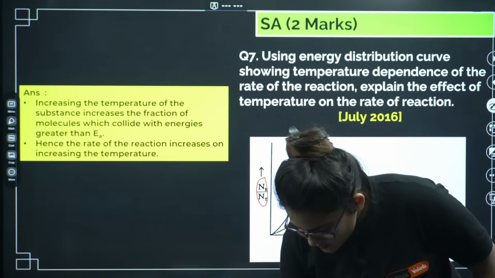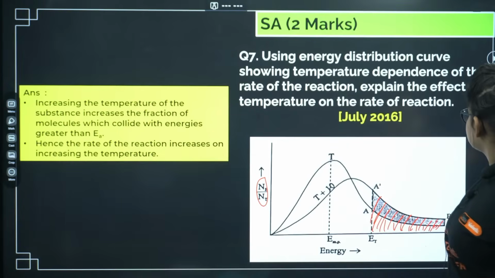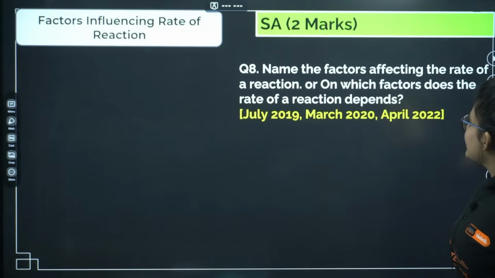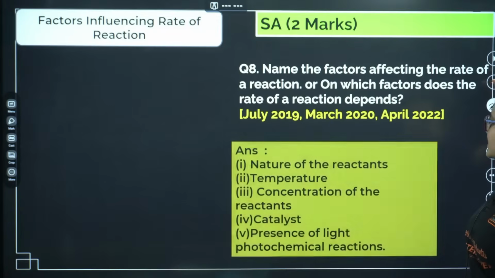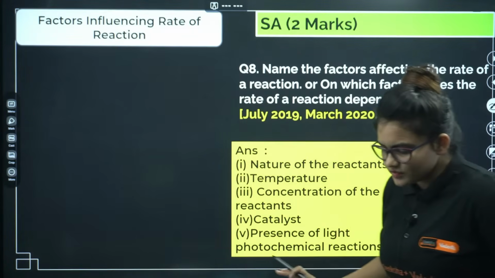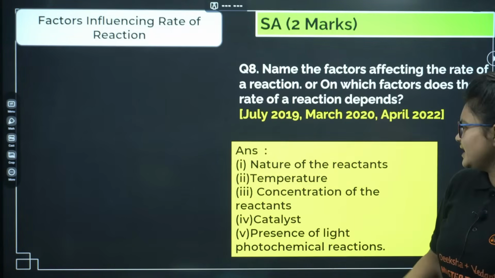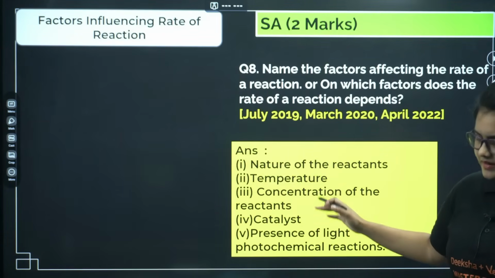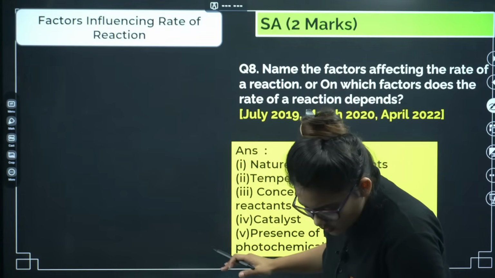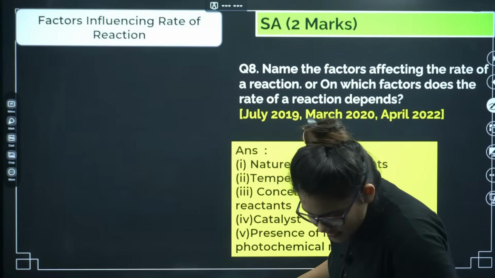Okay, let's go ahead. Name the factors affecting the rate of a reaction, or on which factors does the rate of a reaction depend. Basically these are the factors on which the rate depends. You can see nature of the reactant, temperature, concentration, catalyst, presence of light. Okay, these are the factors. Let's go.